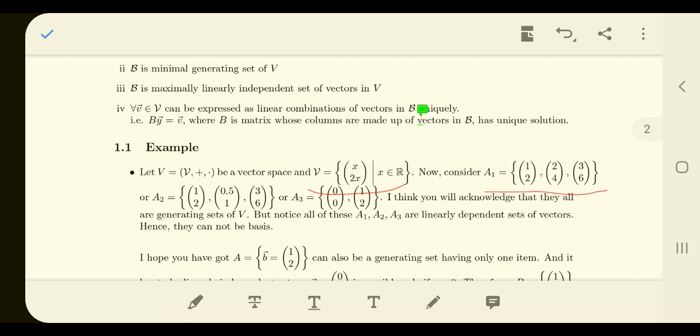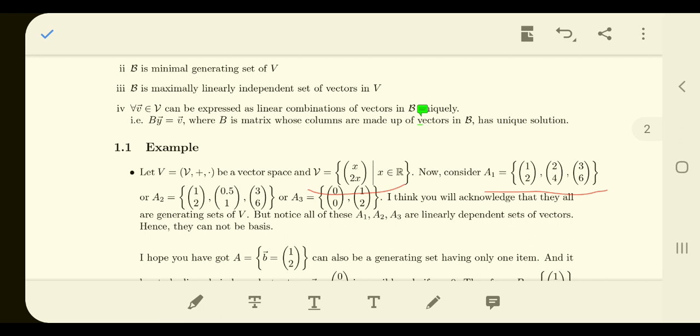Instead of taking x, if you want to generate with the help of (2, 4), you can take half of x and it will still generate all those things that have been generated by (1, 2).